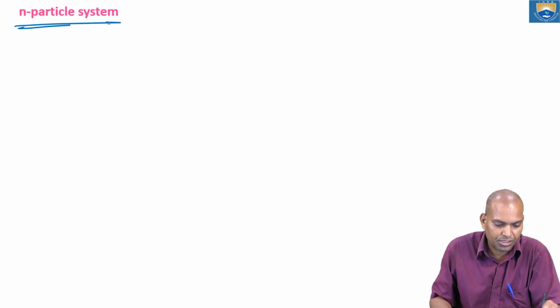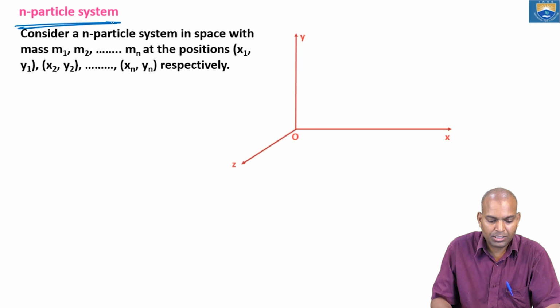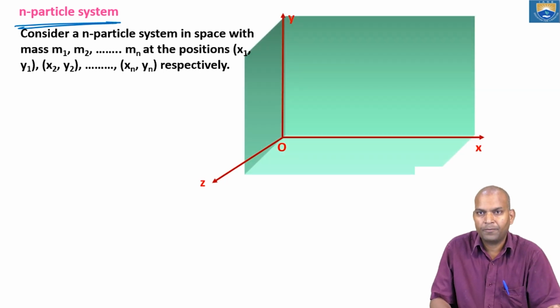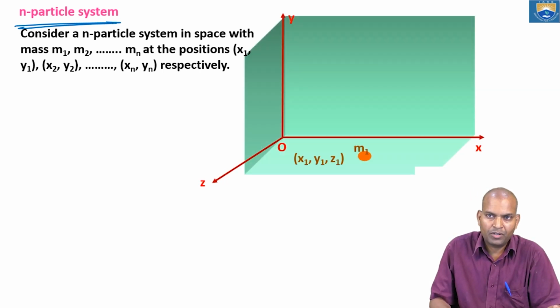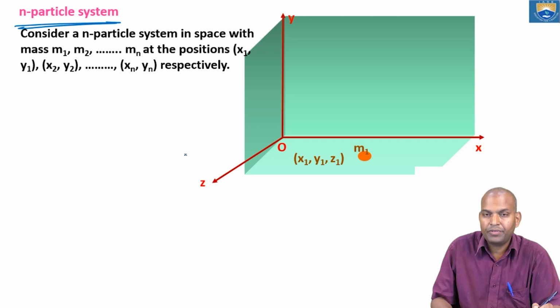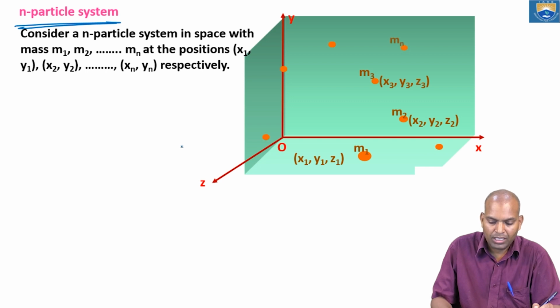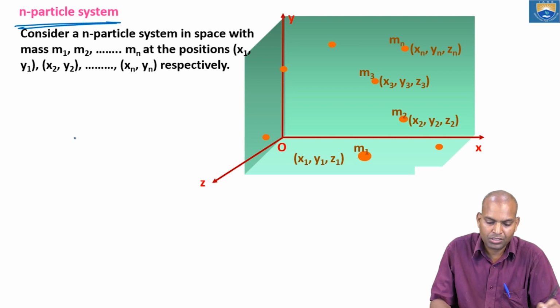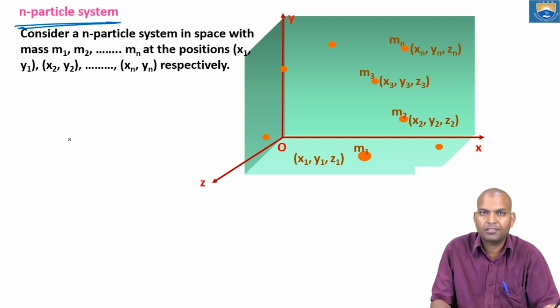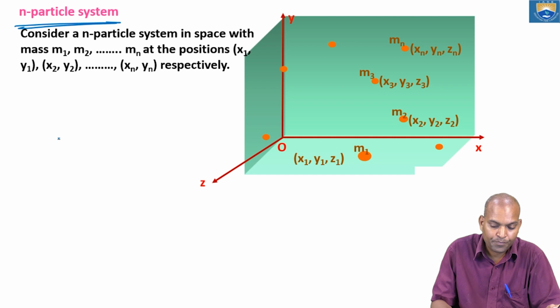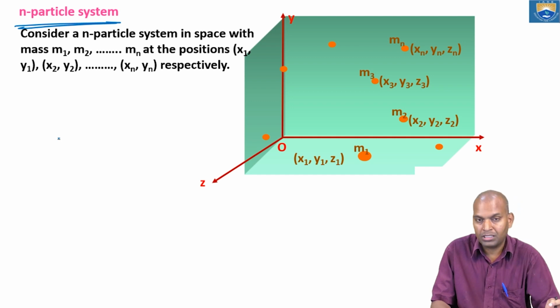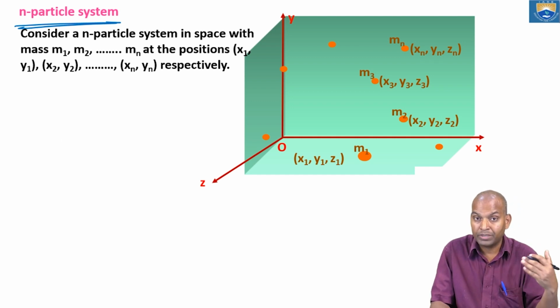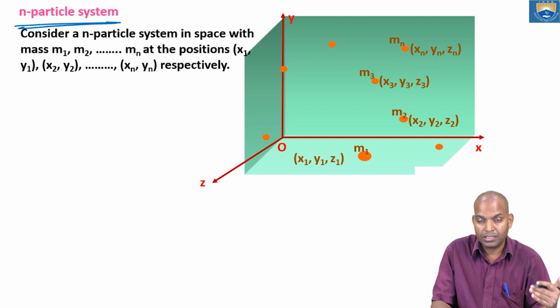Now the n-particle system. For a three-dimensional n-particle system, m1 is at coordinates x1, y1, z1, m2 at x2, y2, z2, x3, y3, z3 and so on, up to mn at xn, yn, zn. Then the coordinates of the center of mass are xcm, ycm and zcm.